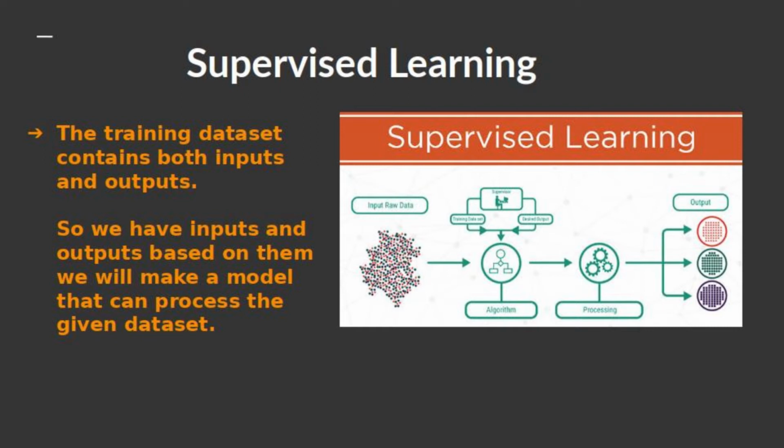Got it right? The reason why we are giving both the inputs and outputs is we actually want to supervise the work of the machine. After that we'll be checking its working mechanism. If it works fine, we'll take it, otherwise we'll change its structure. This is exactly what supervised learning means.